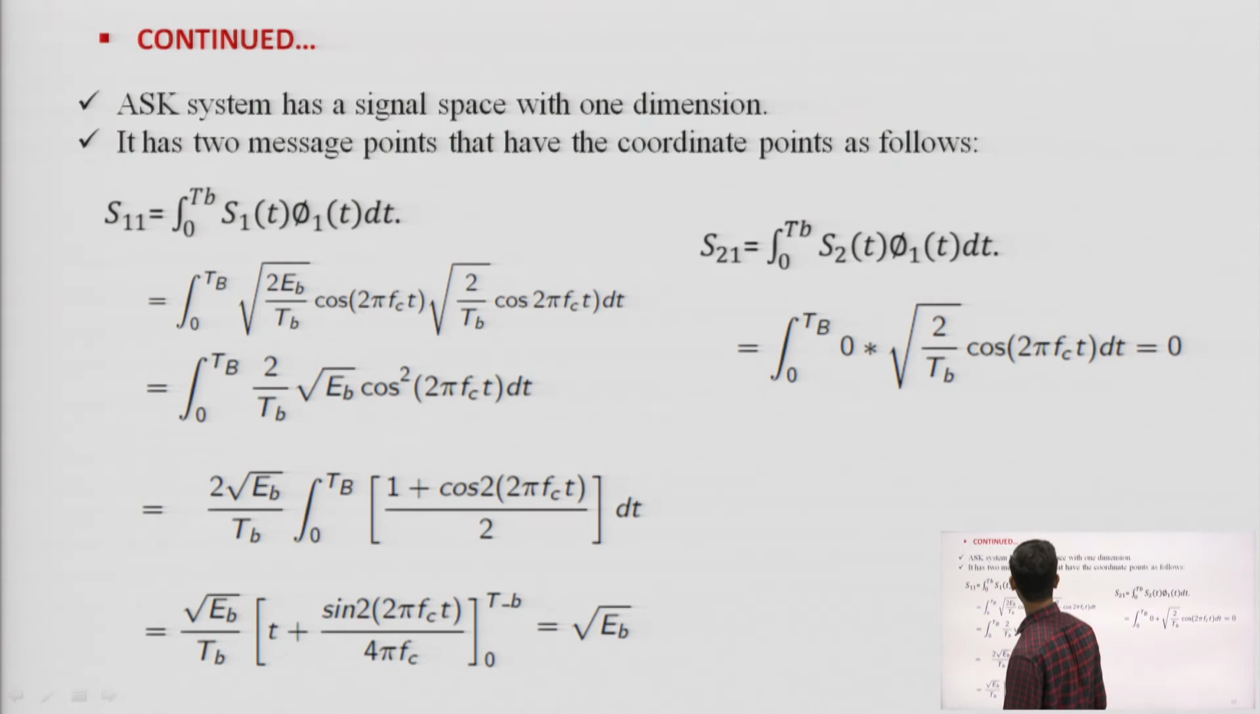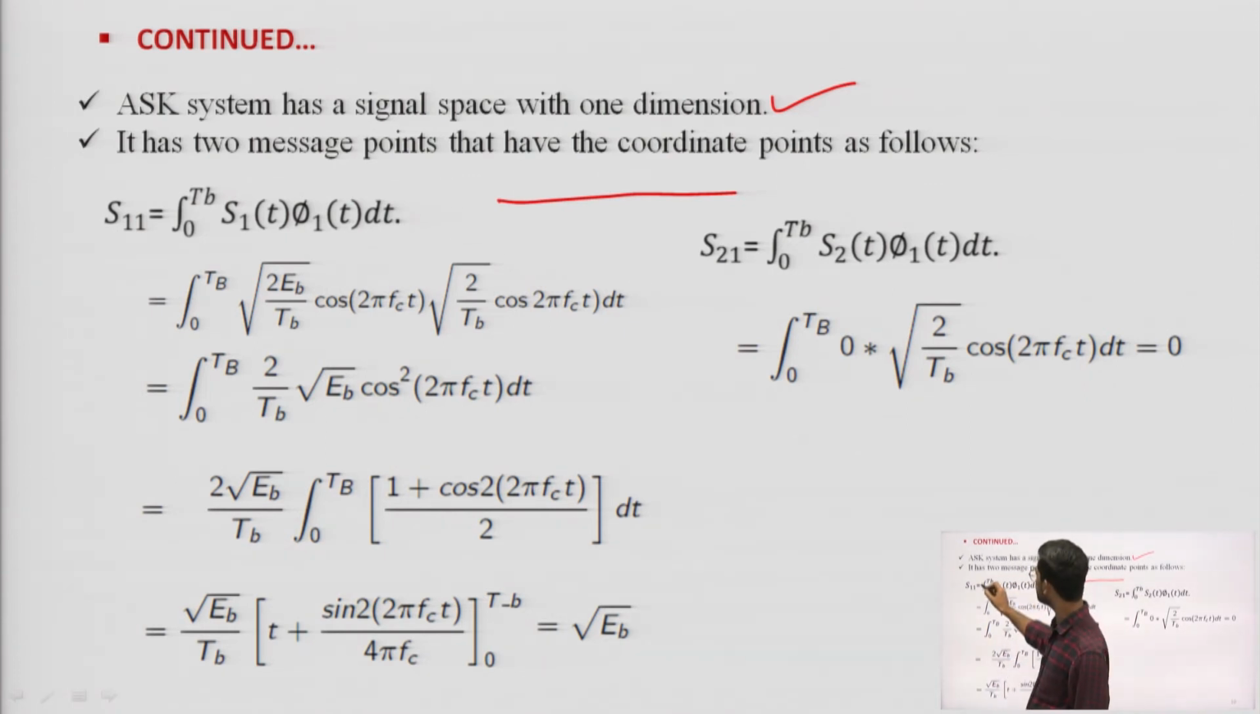Now, the ASK system has a signal space with one dimension. So, this is only a one-dimensional signal space. It has two message points with coordinates in one dimension. So, I can find out the message point S11. S11 is the integral of the message S1 and the basis function phi 1 of t dt.